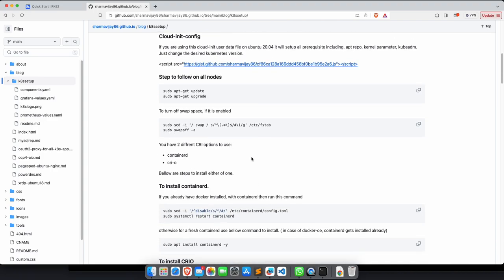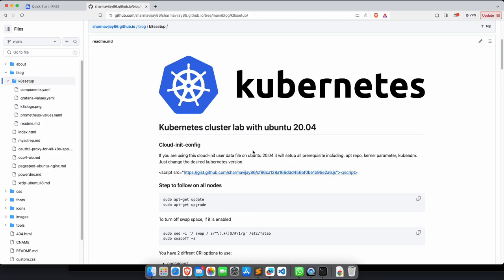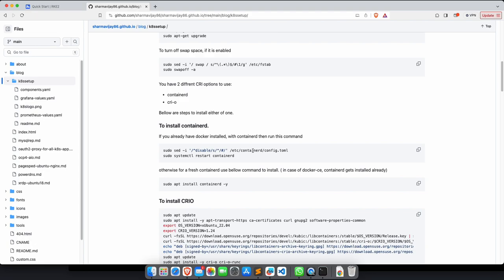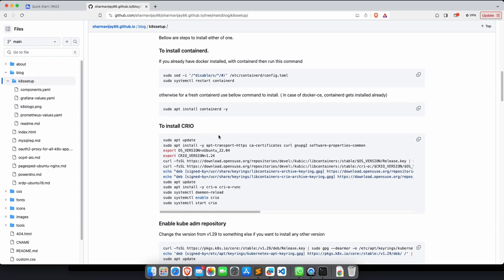So far, so this is one. Then you have two different CRI options normally, which are mentioned in this document, but I'll be using the CRI-O method. For containerd, if you have Docker installed, you need to run this command in config.toml so that containerd does not disable the CRI. But I'll be using this method, right? So I'm going to execute the CRI-O installation.